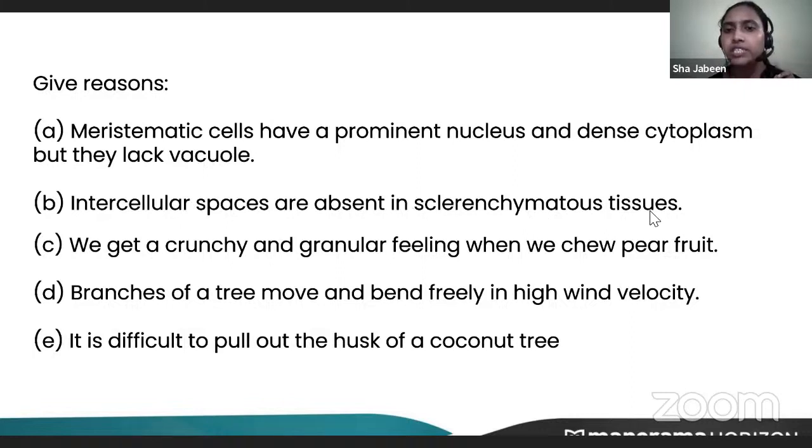Intercellular spaces are absent in sclerenchymatous tissues. Why? Why are intercellular spaces absent?